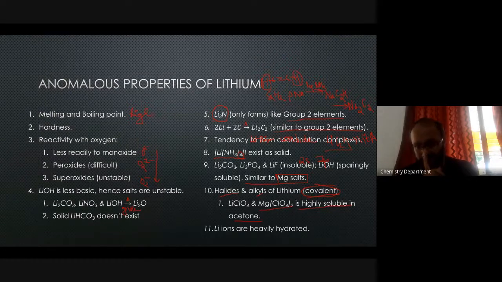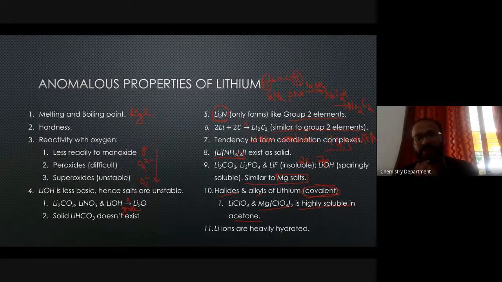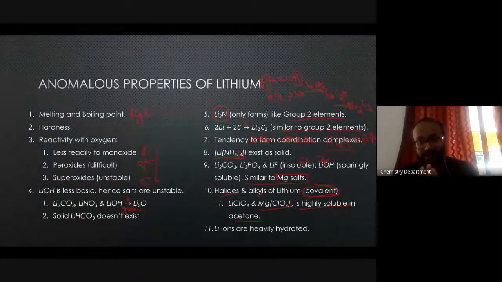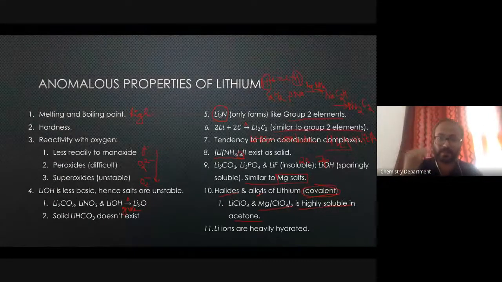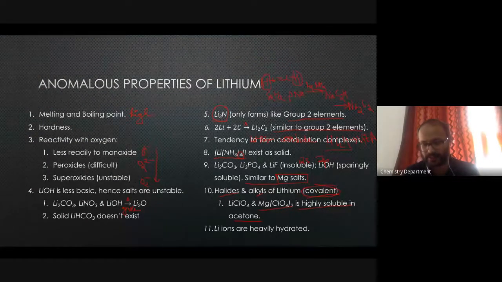Yes, charge per unit area. Charge plus radius ratio, which you can convert to area. So it is because of the similarity in charge per unit area that we speak of similarity in property. If you calculate the charge per unit area for beryllium, it is 2.36.